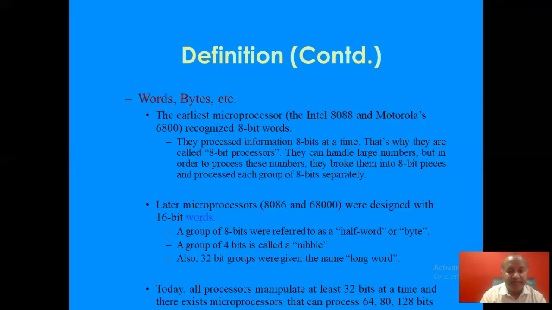Later, microprocessors 8086 and 68000 were designed with 16-bit words. So these microprocessors can process 16 bits at a time. A group of 8 bits was referred to as a half word or byte. A group of 4 bits is called a nibble. Also, 32-bit groups were given the name long word. Today, all processors manipulate at least 32 bits at a time, and there exist microprocessors that can process 64, 80, 128 bits at a time.